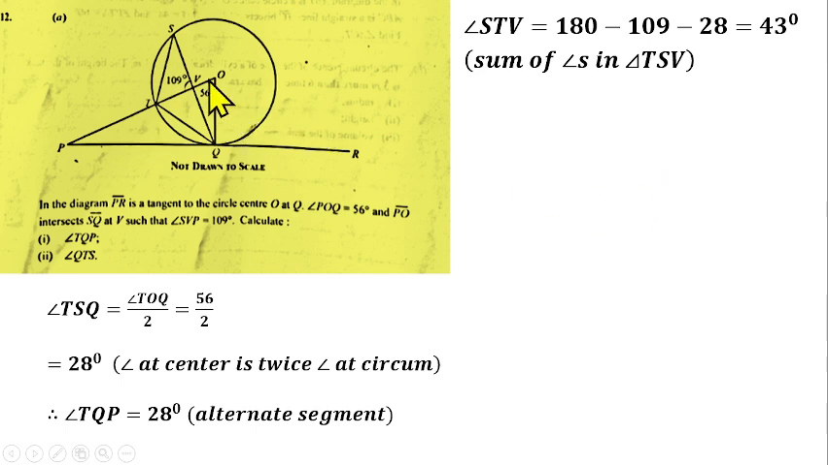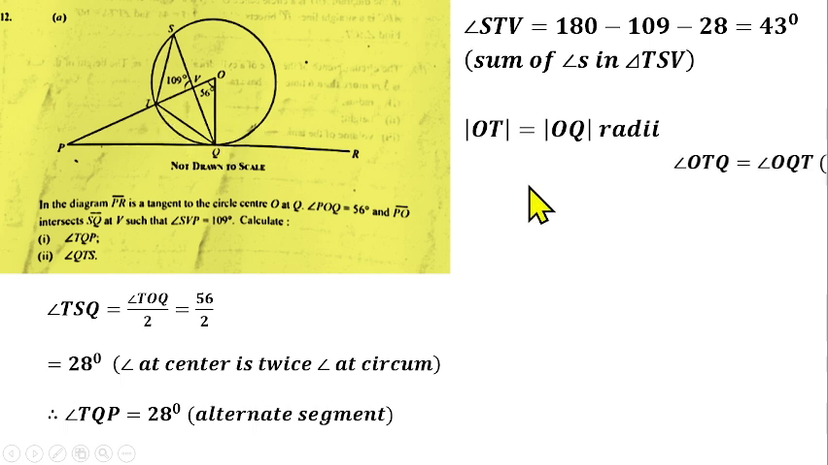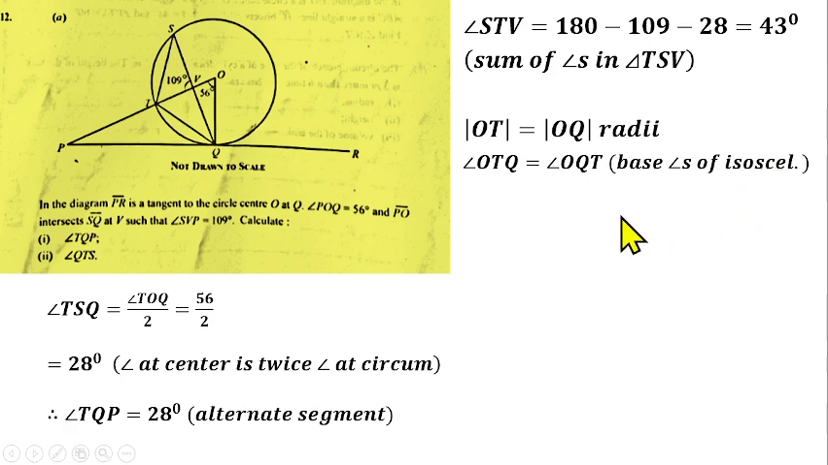Also, we know that side OT is equal to side OQ. Why? They are both radii. OT is a radius, OQ is also a radius. So that makes triangle OTQ an isosceles triangle because two sides are equal. Base angles of an isosceles triangle are equal, so angle OTQ will be equal to angle OQT.